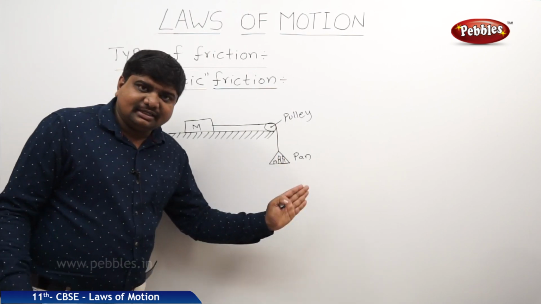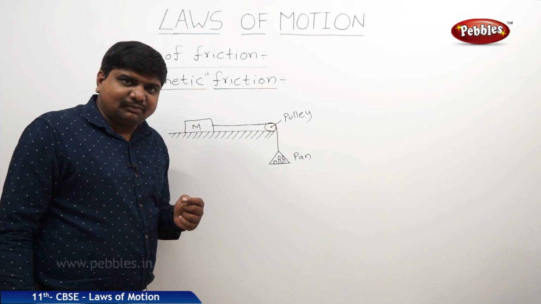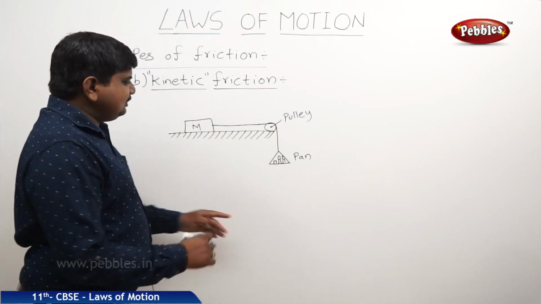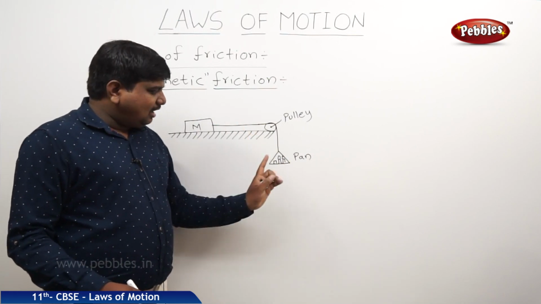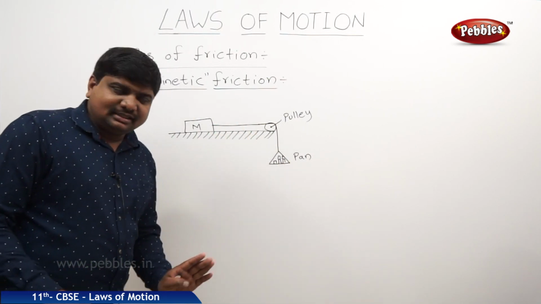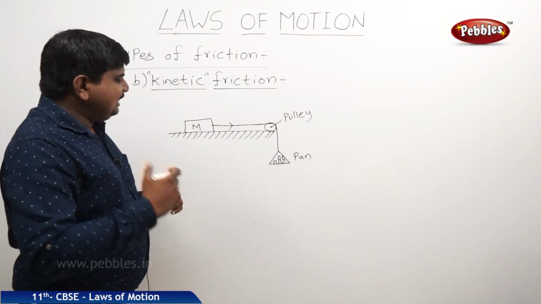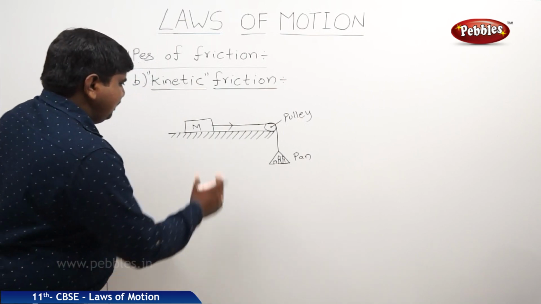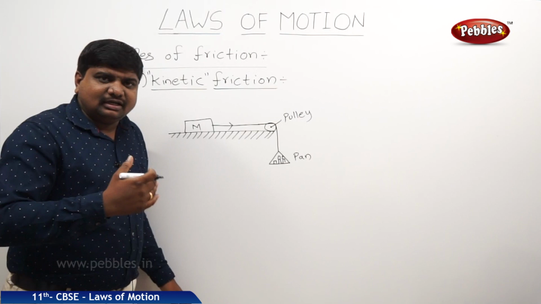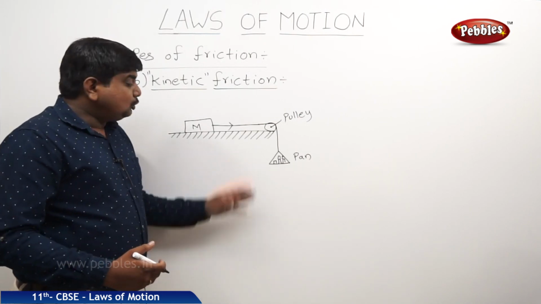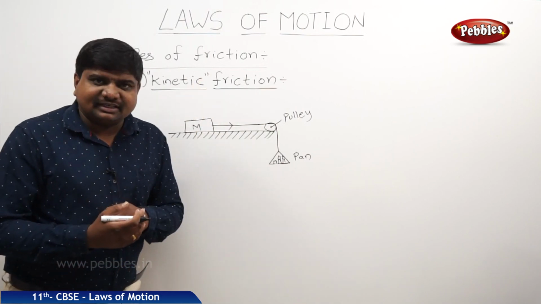Whatever the weight may be, 50 grams or 100 grams, it depends upon the nature and material of the body. So when we add the weights, for one complete addition of a particular weight in grams, the body will start to move. Whenever the body is just starting to move, a frictional force will be acting on this body. That force comes into play to oppose its motion. This type of frictional force is kinetic friction.